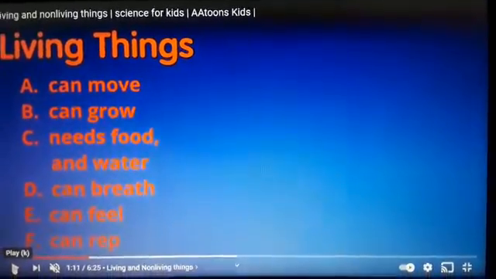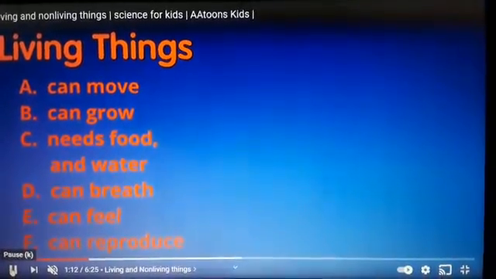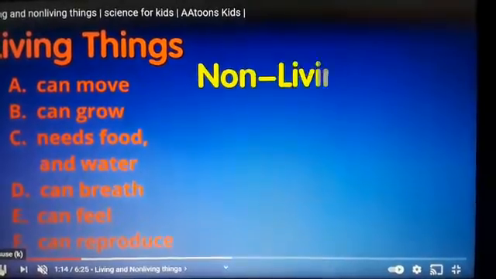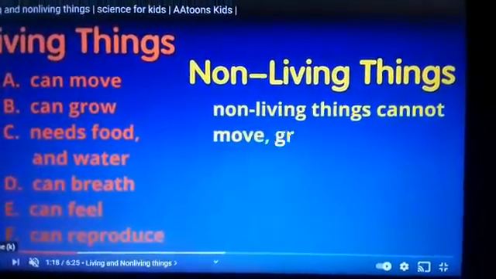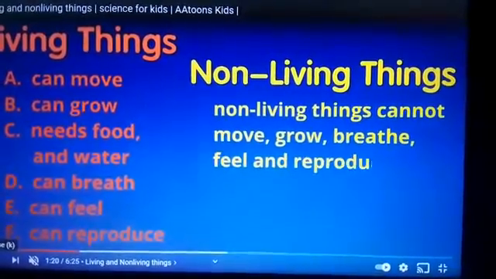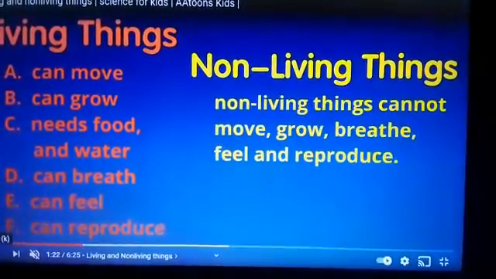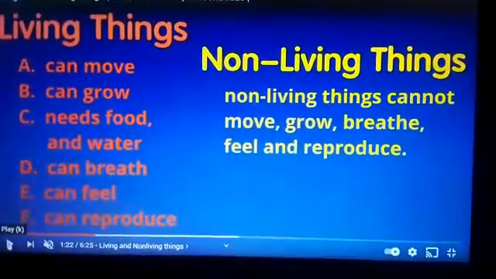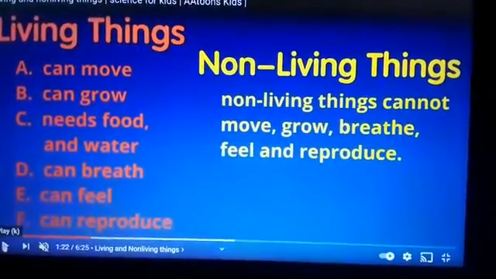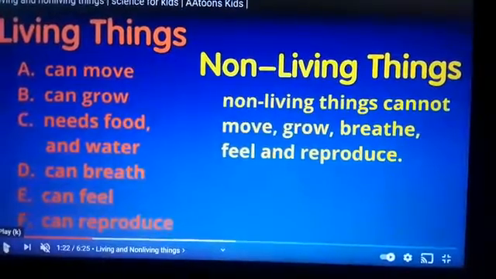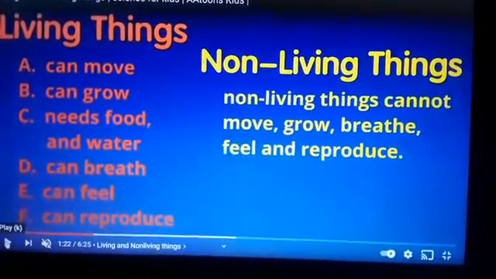But non-living things cannot move. They cannot grow. Can the house move? Can your house grow? No. Can your chair move? Can your chair grow? No. Living things move on their own. They grow on their own. Yes. And they can feel. Living things can grow. All right.